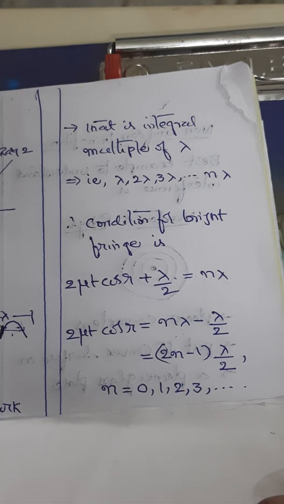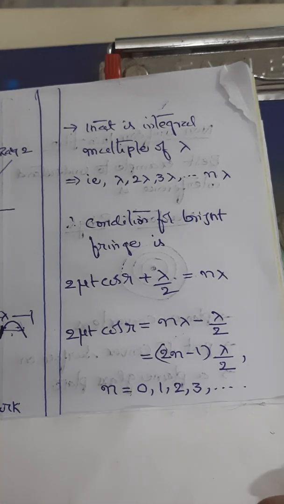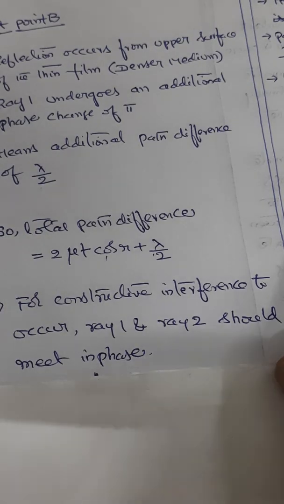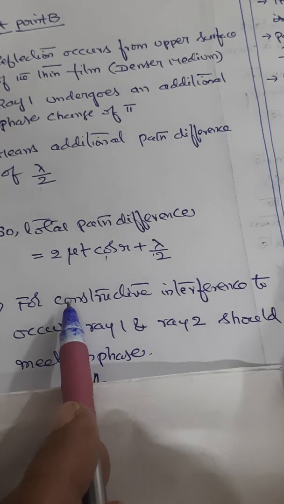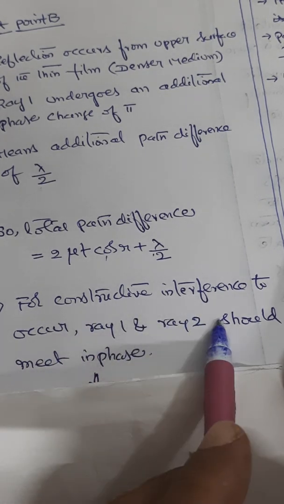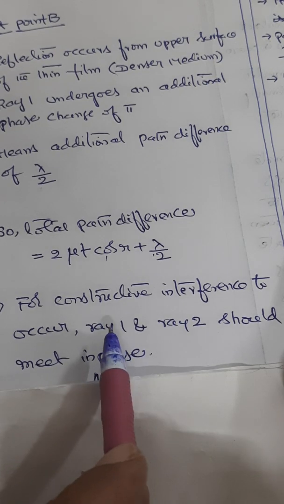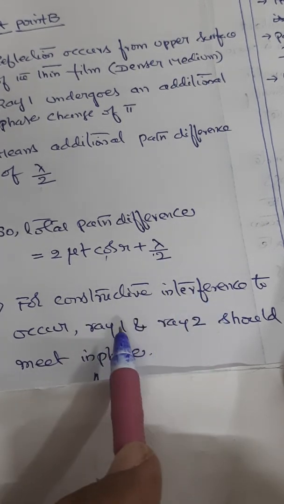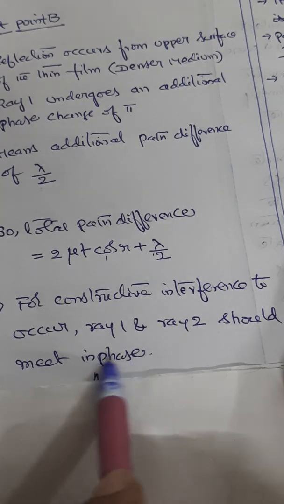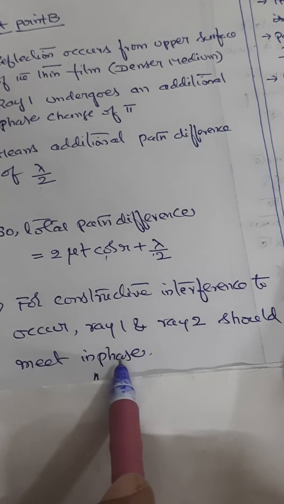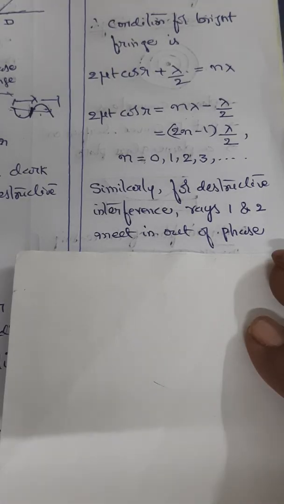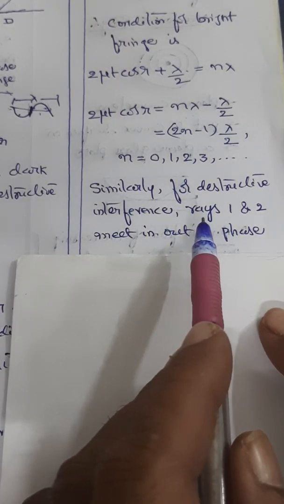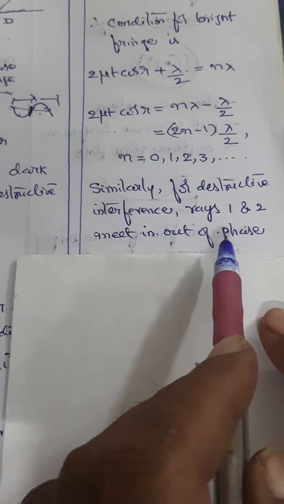Similarly, we shall see what is the condition for dark fringe, that is destructive interference. To understand destructive interference, recollect what happened in constructive interference. In constructive interference, both rays have met in phase. Now, for destructive interference, ray 1 and ray 2 should meet out of phase. It should not be in phase, it should be out of phase. How? Destructive interference can occur only when both rays meet out of phase.